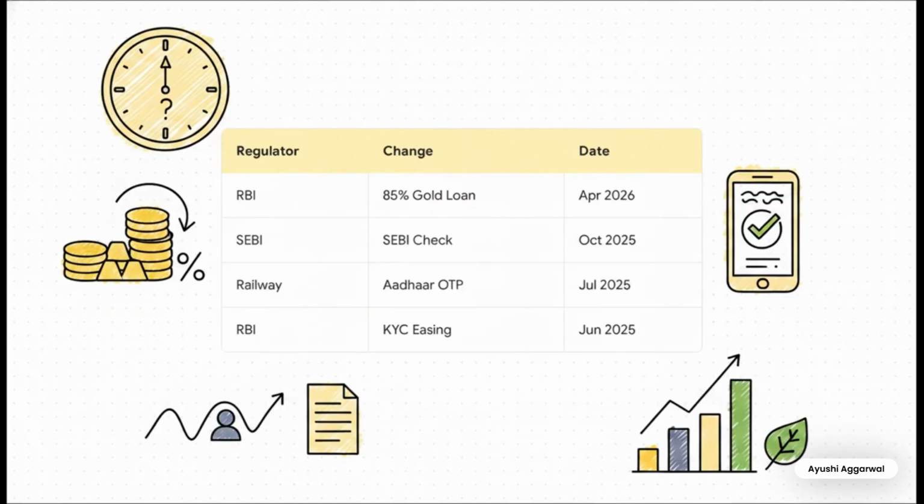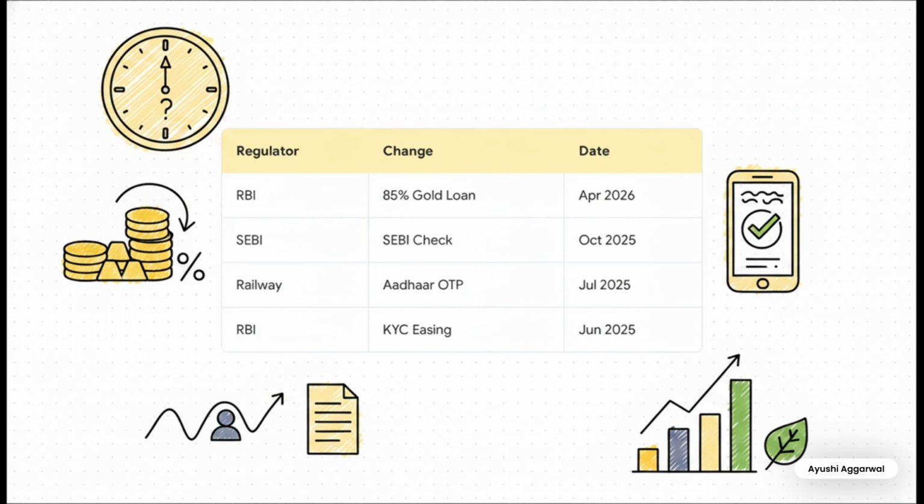Moving to regulatory deadlines, you know examiners love confusing you with dates, so note these very carefully. The RBI revised the gold loan LTV to 85% for loans under 5 lakh rupees, and that's effective April 1, 2026. SEBI's new UPI verification tool, SEBI Check, kicks in on October 1, 2025.